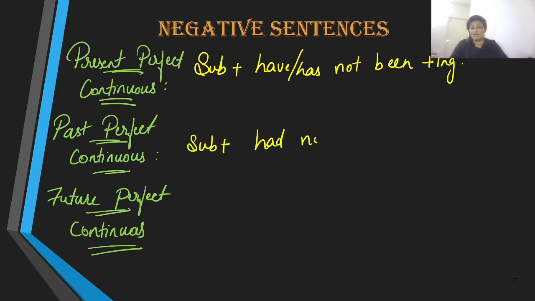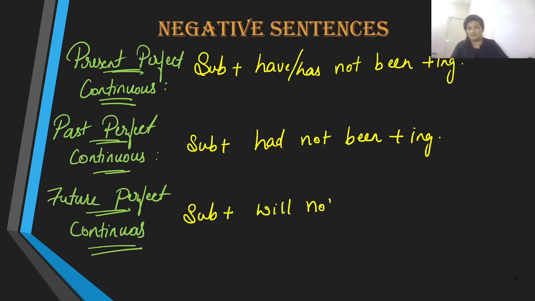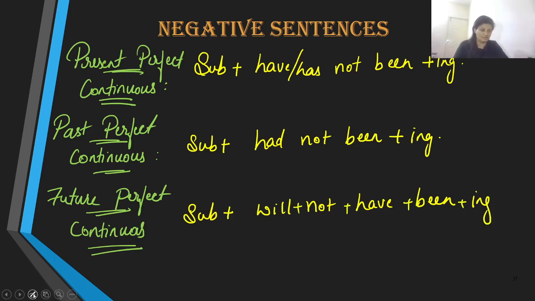Subject had not been, and the ing main verb. Future has will not have been, and then ing form. All right, let us take the examples for these.